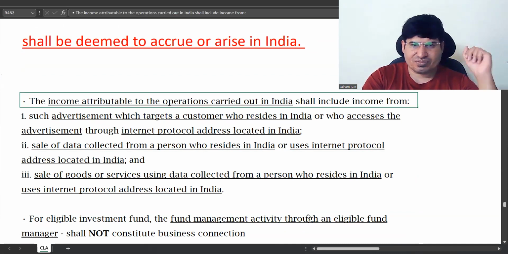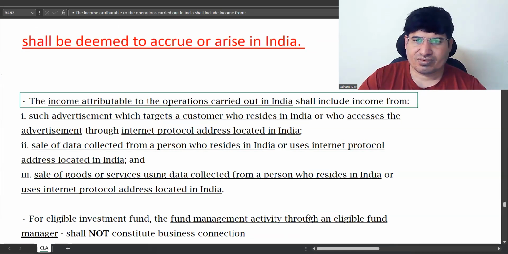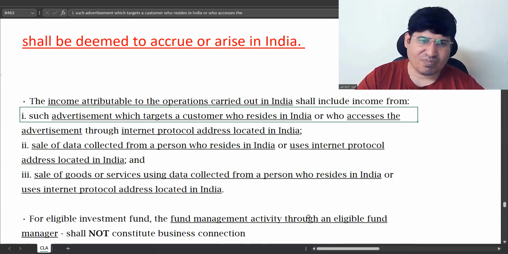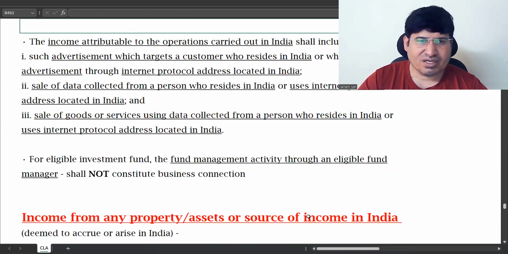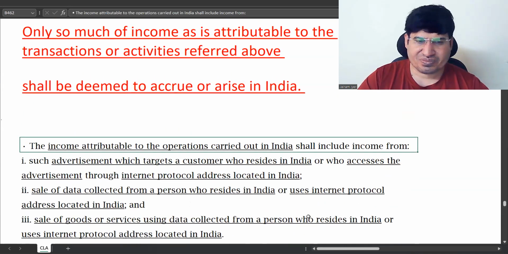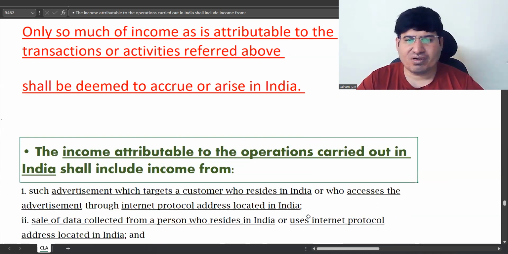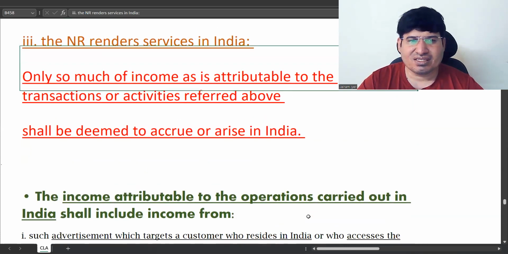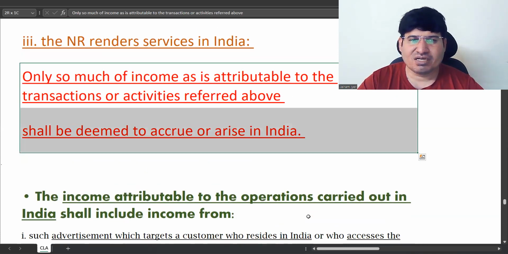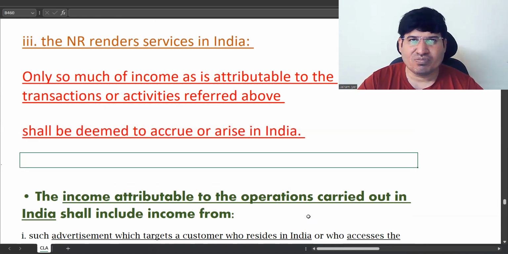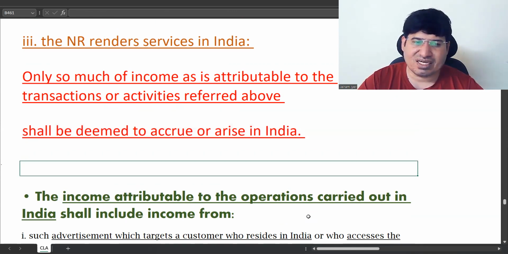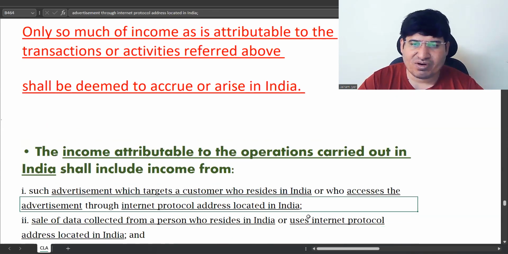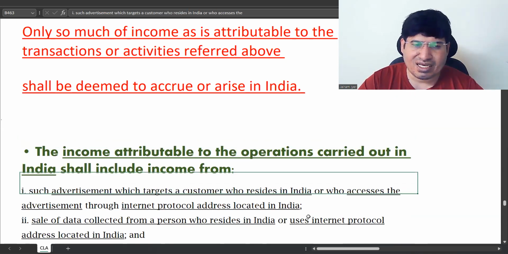So now, these are some additional points. The first one is income attributable to. What we have said here is that only so much of the income attributable to transactions in India shall be deemed to accrue or arise in India. So this is income attributable to the operations carried on in India.